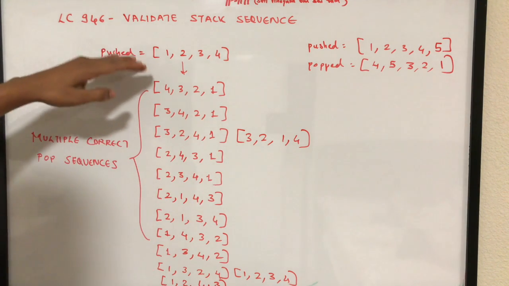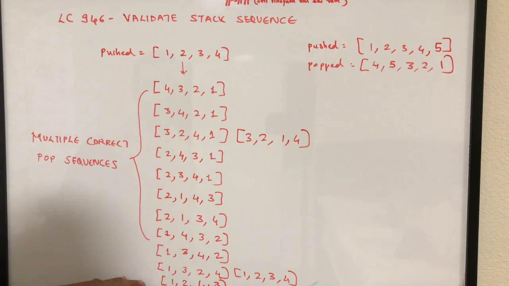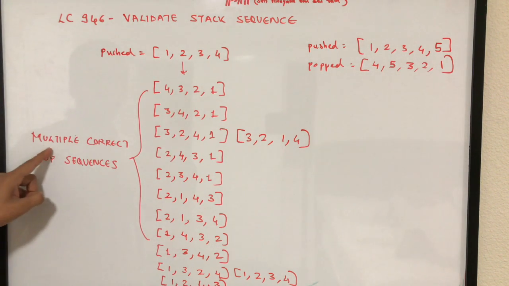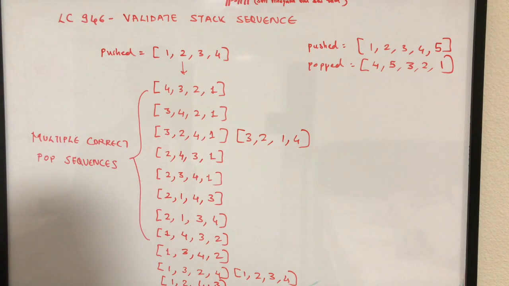So similarly, if you see, there are multiple different valid or correct pop sequences that I have listed here for this particular push array. All of these are valid combinations.